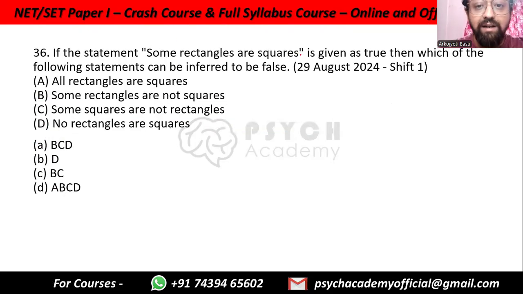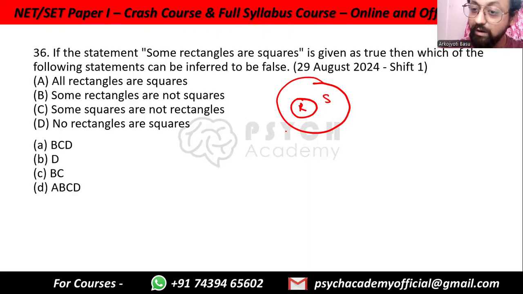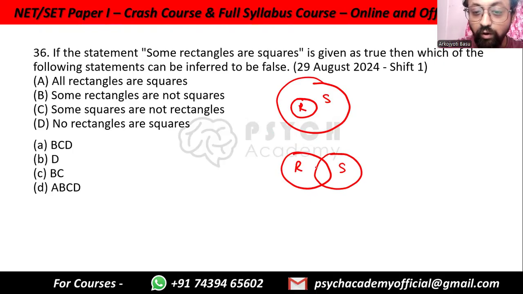If the statement some rectangles are squares is given as true, then which of the following statements can be inferred to be false? So some rectangles are squares. It can be drawn in two ways. We can draw it like this, rectangles, squares. Some rectangles are squares. We can also draw it like this, squares. So some rectangles are squares, some of them. We can also draw it like this, where R and S are the same thing. So again, some rectangles are squares.